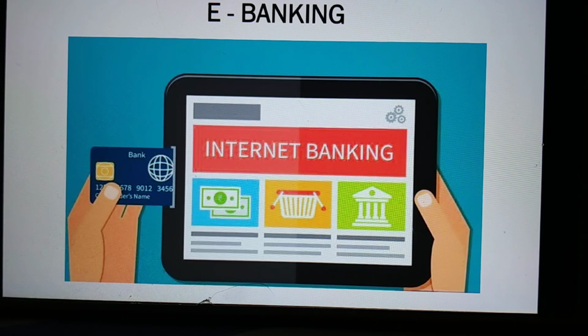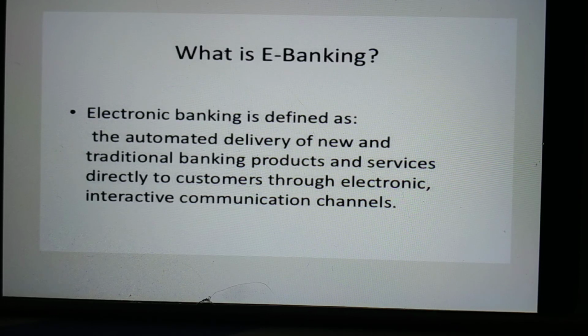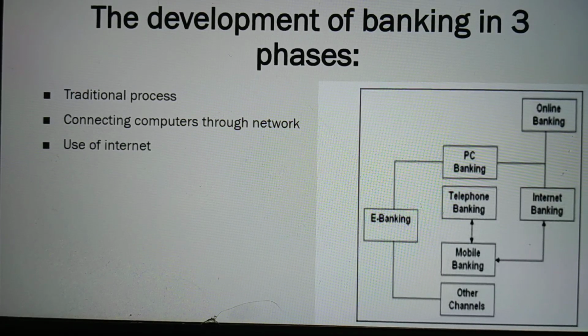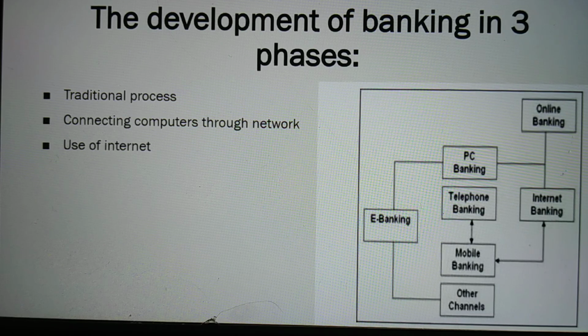Our next topic is e-banking. What is e-banking? E-banking means electronic banking. In this kind of banking, transactions are done with the help of electronic media instead of physical methods. The development in the banking process is seen in three phases: the traditional process, connecting computers through a network, and use of the internet.